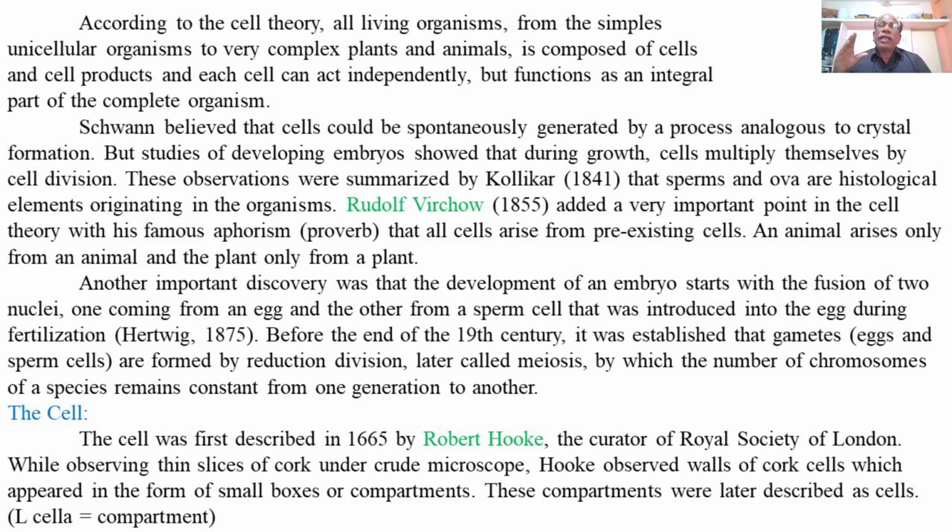So, cells originate from previously available cells, animals are formed from animals, and plants are formed from plants.